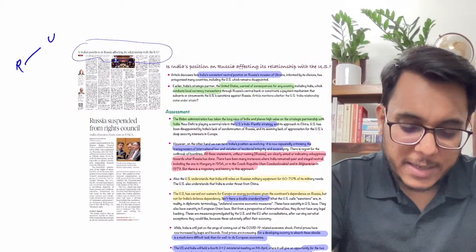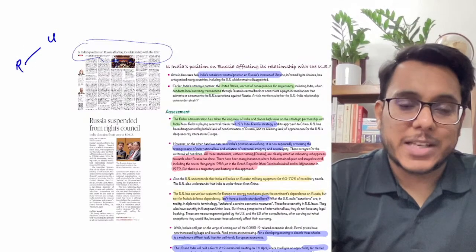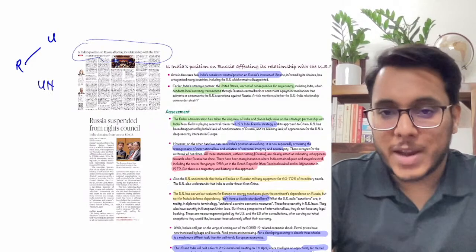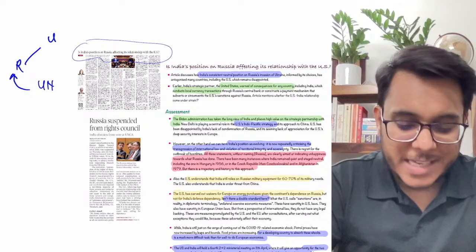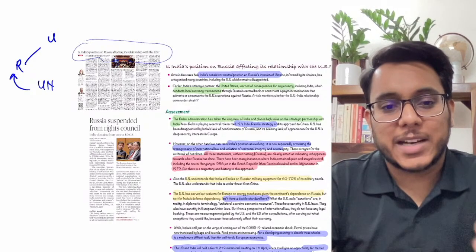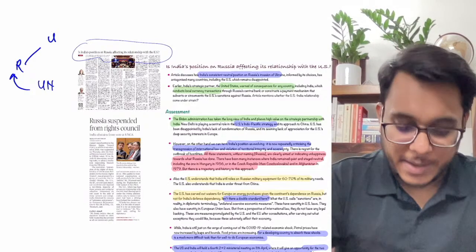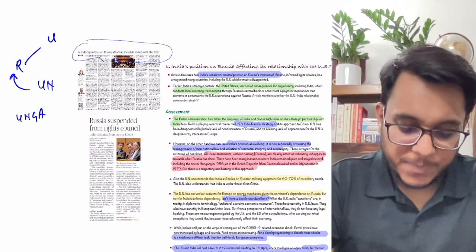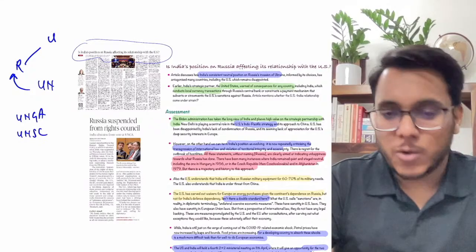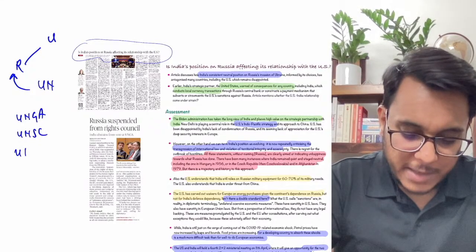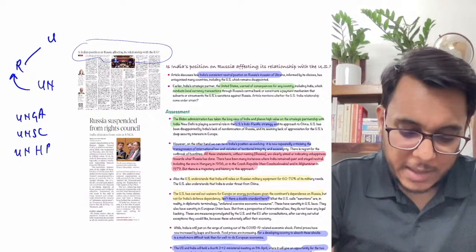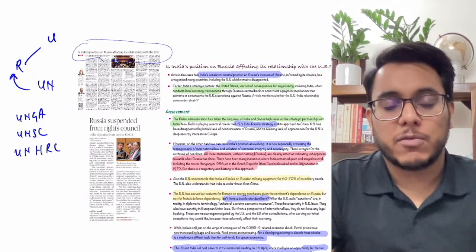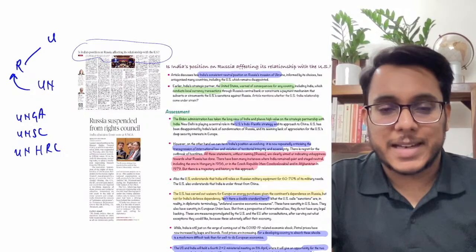Russia has invaded Ukraine, and multiple resolutions have been moved in the United Nations where Russia is being criticized for its aggression on Ukraine. Votes were carried in the United Nations General Assembly, the Security Council, and the Human Rights Council, and on many other platforms Russia has also been criticized.